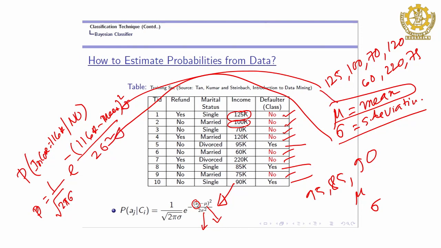Whatever value comes is the probability for 116k.